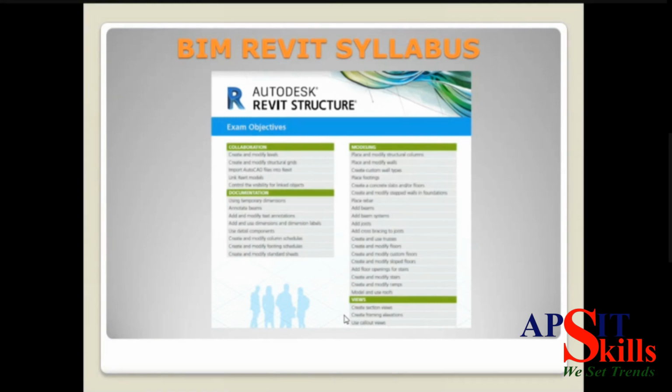In collaboration, we have levels and grids, which we are going to start today itself, and that will be our first assignment. After that, we'll see how AutoCAD files can be imported in Revit. After that, how you can link the Revit files or control the VG, that is visibility graphics, or linked objects. After that, the second one we have is documentation.